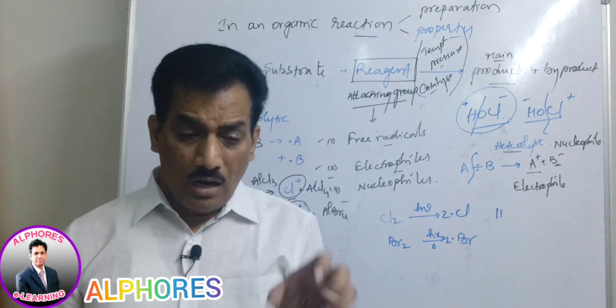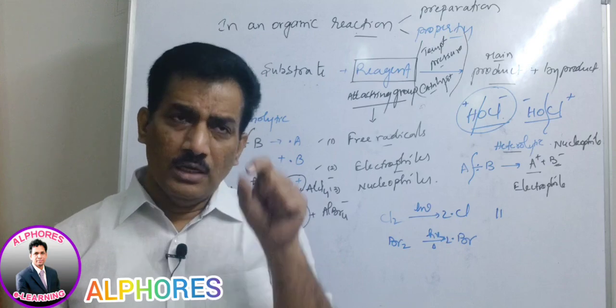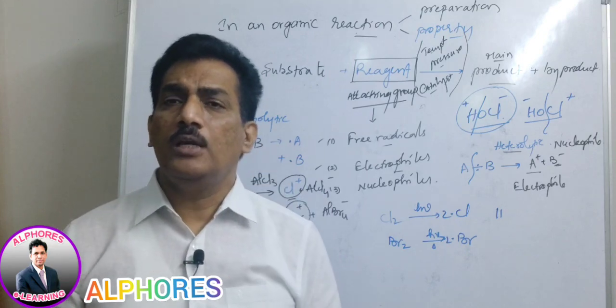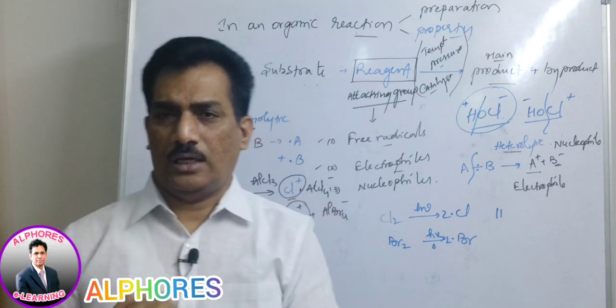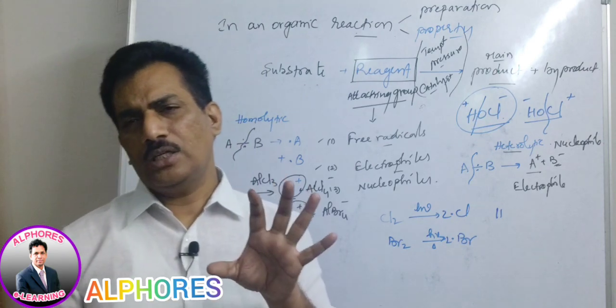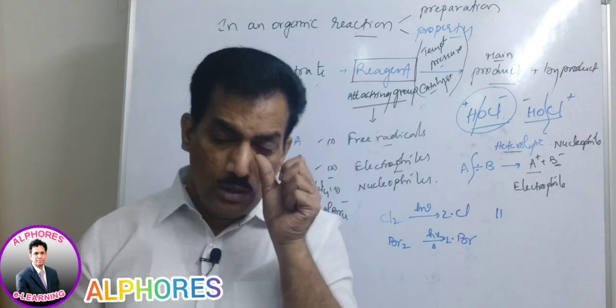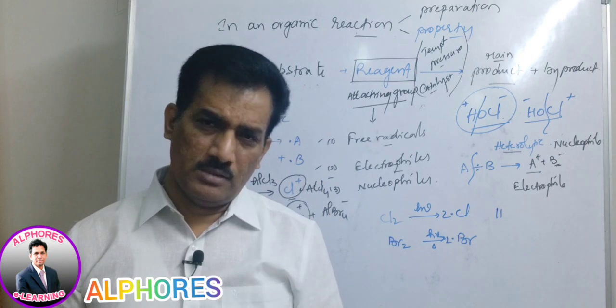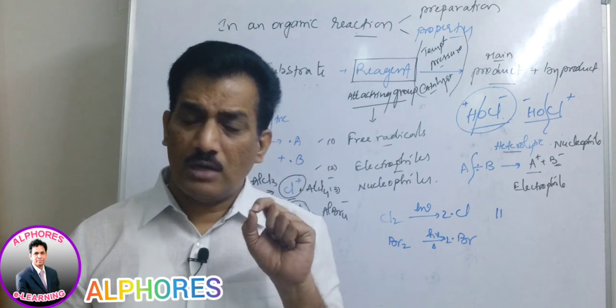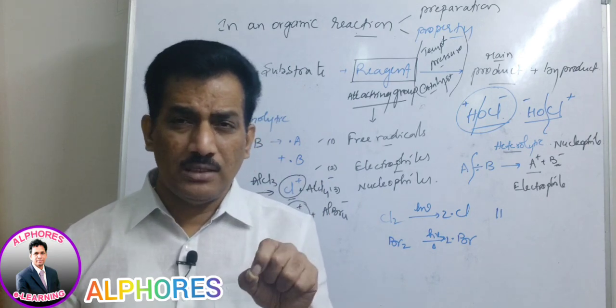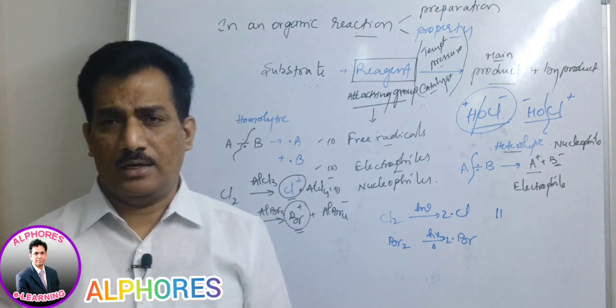Or HX, generally HBr, in the presence of peroxide. In the presence of any peroxide, homolytic fission will take place, so we should always imagine that free radicals will be generated.